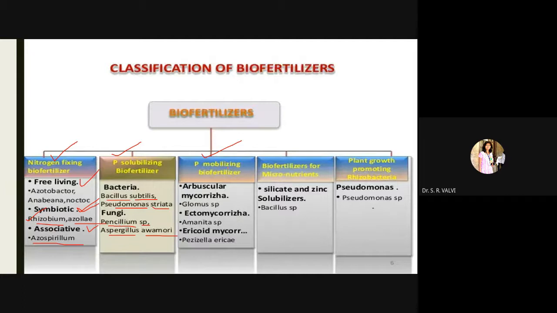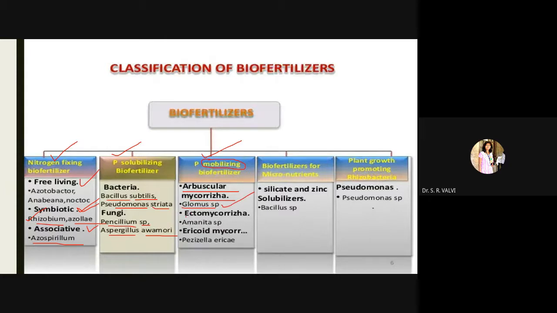Then phosphate mobilizing. Mobilize means to move, right? So here phosphorus is transferred from one part to another, or one place to another place. This is the AM, that is arbuscular mycorrhiza. The example is Glomus species, which helps in mobilizing the phosphorus.